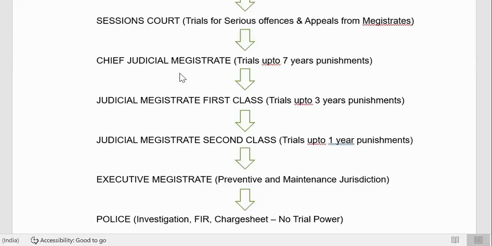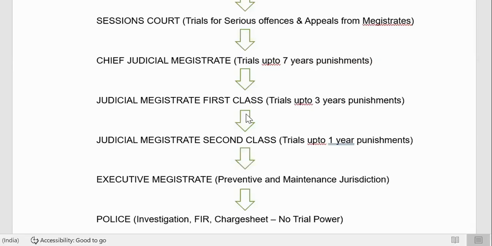Sessions Court. Okay. Here, Judicial Magistrate first class can give punishment up to 3 years. If there is anything beyond 3 years and less than 7 years, he will transfer it to Chief Judicial Magistrate. And if it is beyond 7 years, that case will be transferred to Sessions Court.